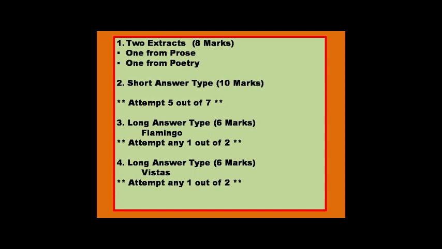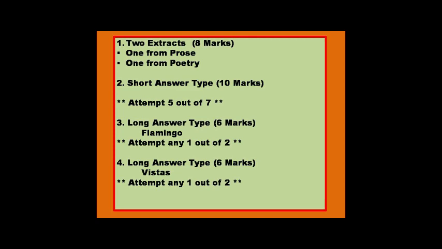Now let's discuss the distribution of literature marks for these two books. Here 4 questions will come. The first question will be extracts, which carries 8 marks, one from prose and the other from poetry, 4 marks each, total 8 marks. The second question will be short answer type questions of 10 marks. Here 7 questions will come, and you have to attempt only 5 out of these 7. These questions will be from Flamingo as well as from Vistas, and each question carries 2 marks.